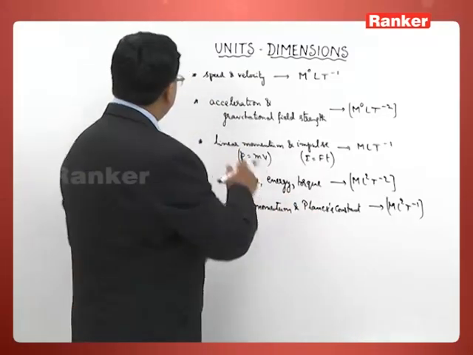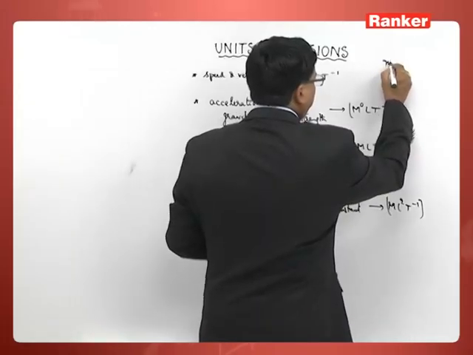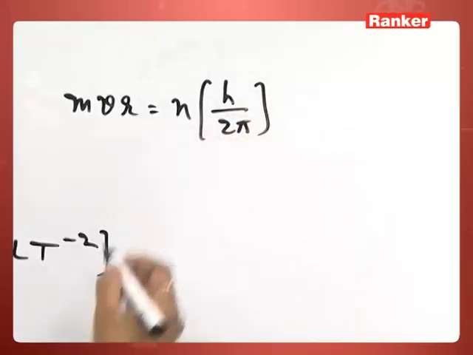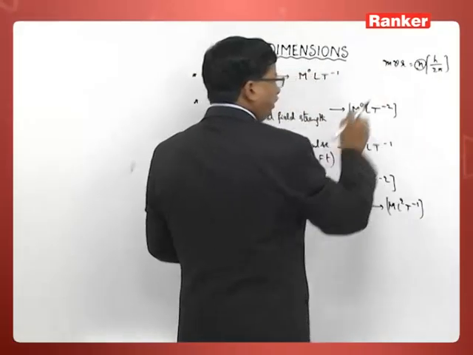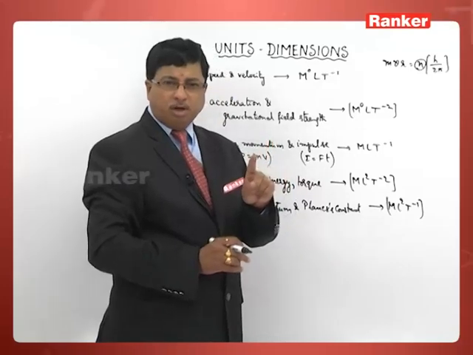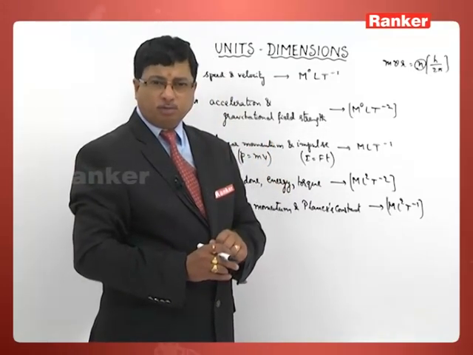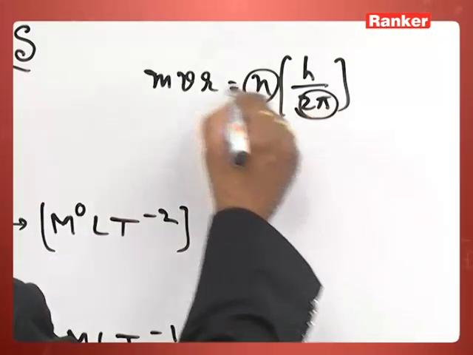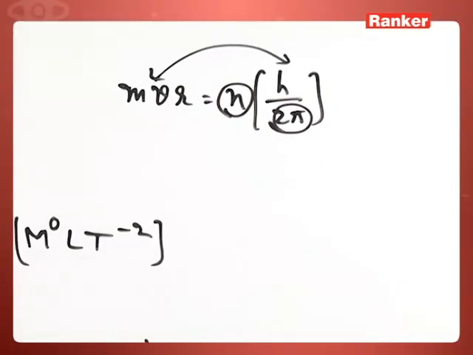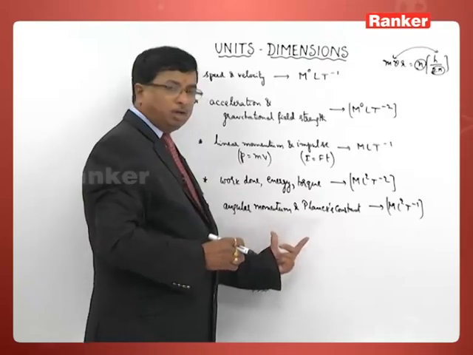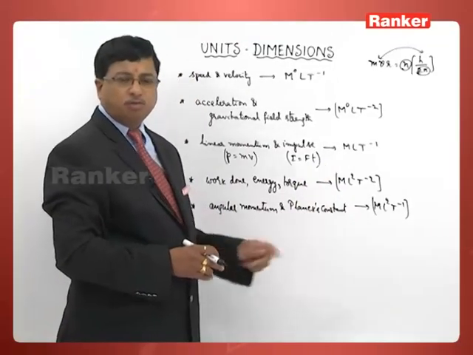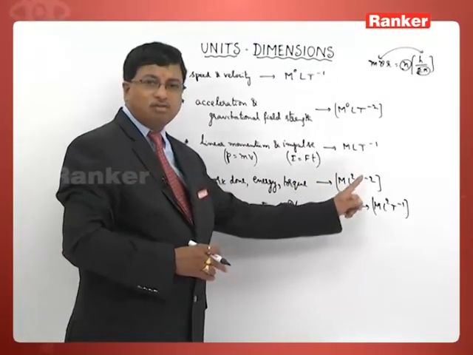So we write that as mvr equals n into h by 2 pi. n being a constant gives you the principal quantum number. n is 1 means first orbit, 2 means second orbit, and so on. This 2 pi being a constant here, mvr and h both will have the same dimensional formula. So angular momentum along with Planck's constant have the same dimensional formula, which is M L square T power minus 1.